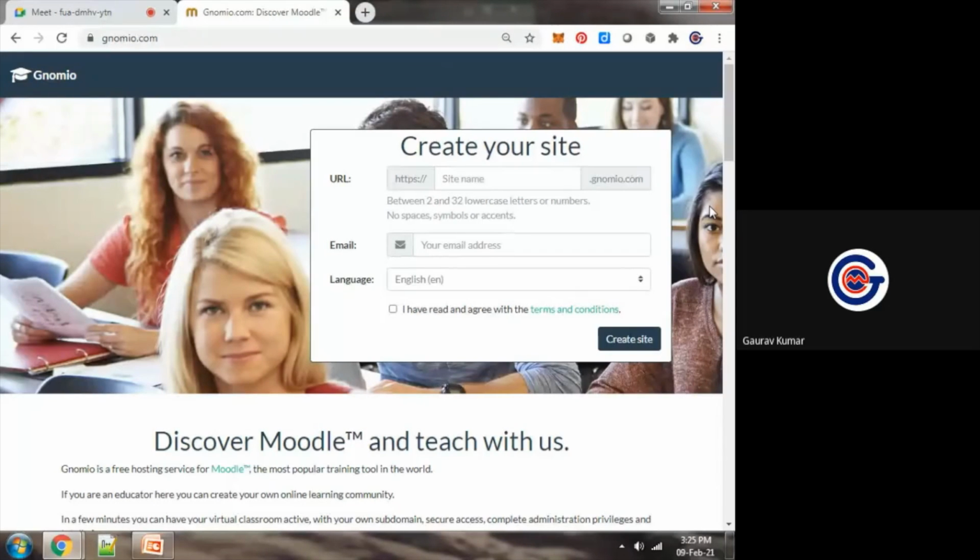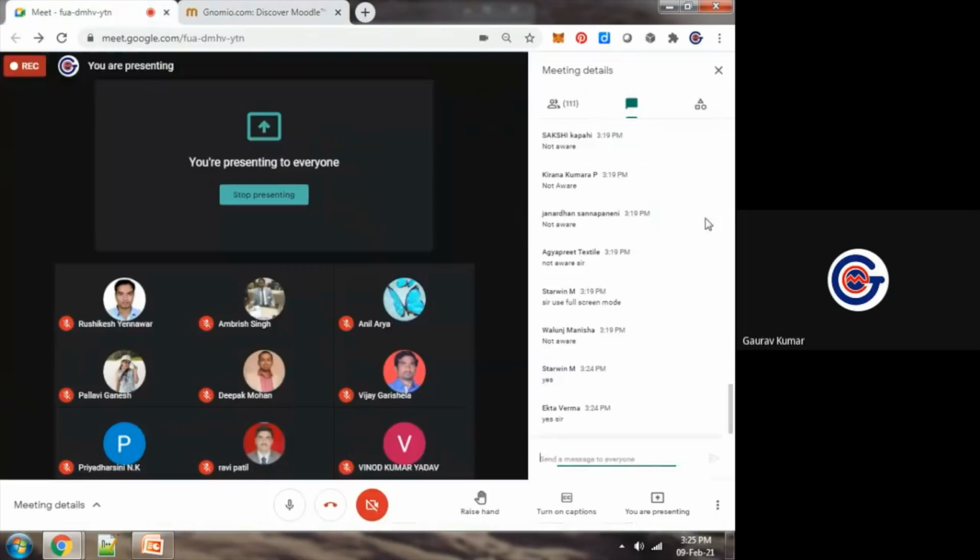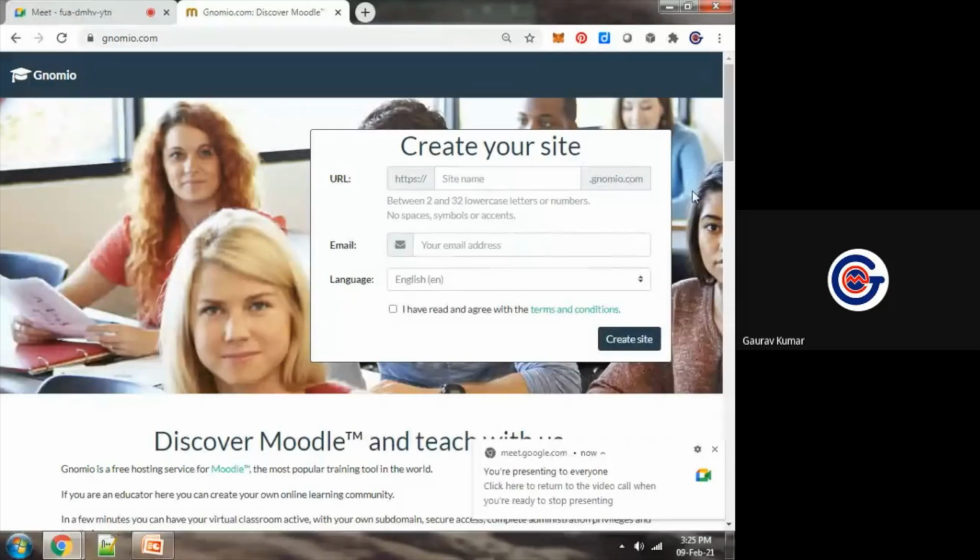Okay, Moodle is for education, Joomla and WordPress for websites. So these applications can be installed on a single click. These can be configured on a single click. Gnomio.com. Now we'll see how to work with it.